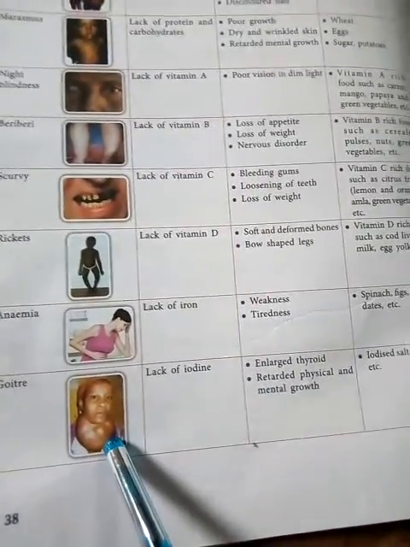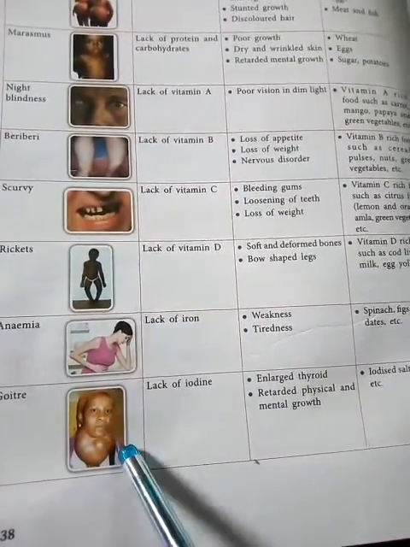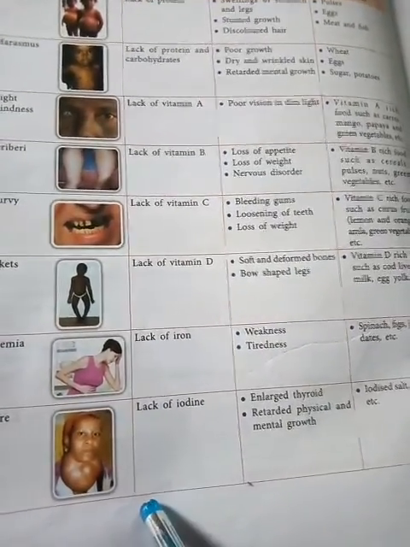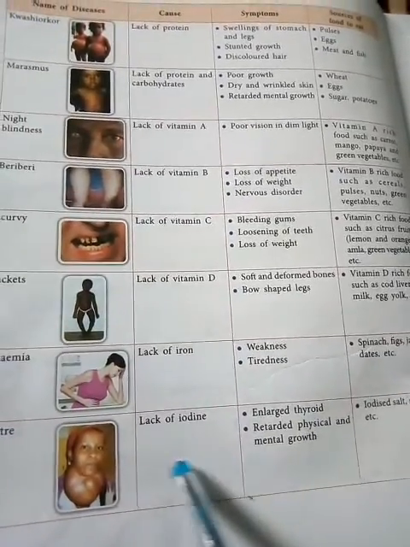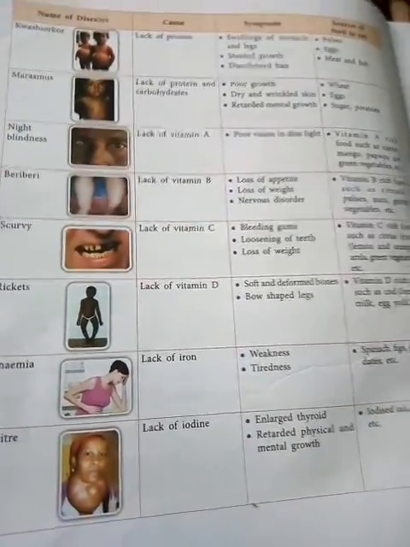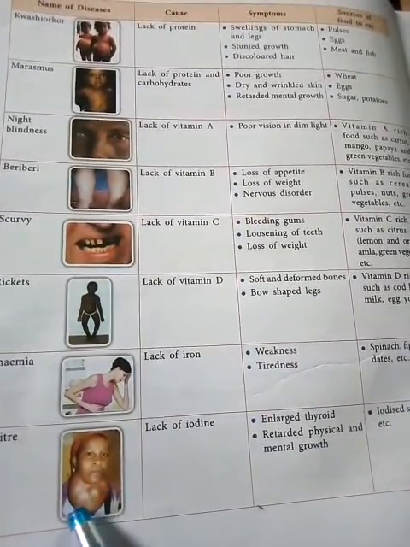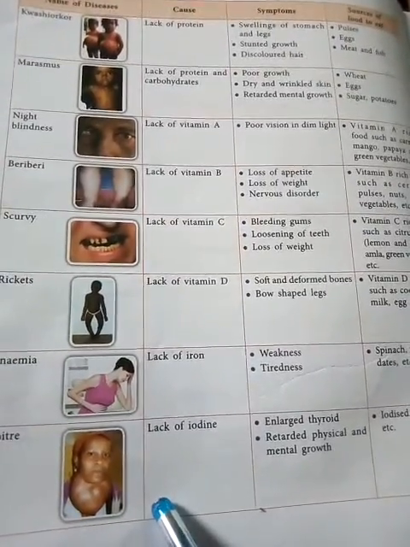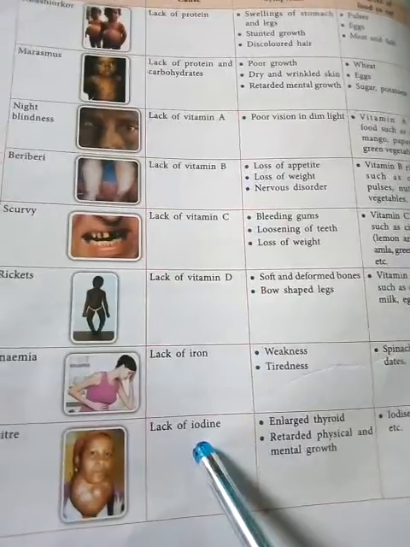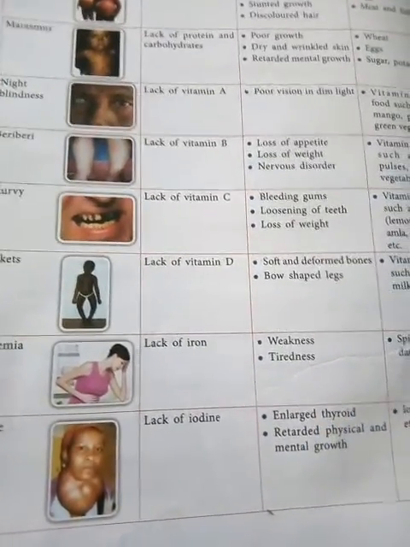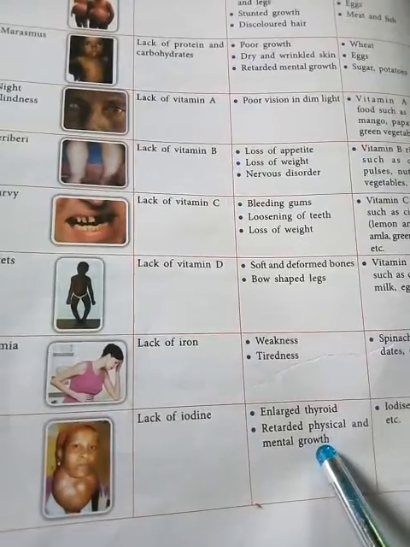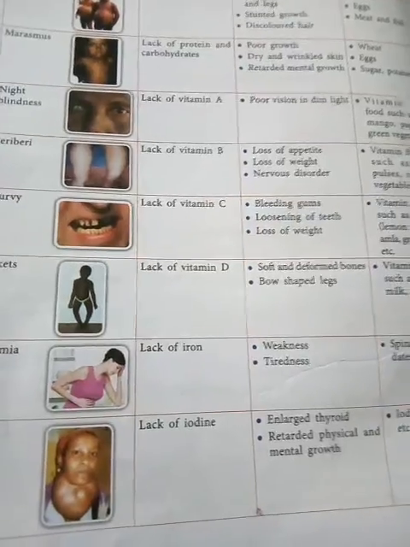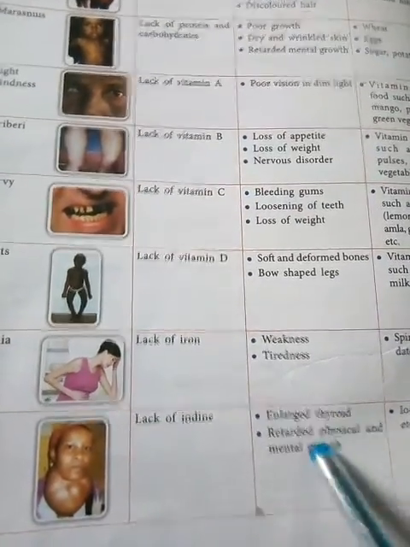Then goiter. Goiter is caused due to the lack of iodine. Generally in that person the thyroid is enlarged. Here in the neck there is a thyroid gland present, but due to the deficiency of iodine this thyroid is enlarged and that person's physical and mental growth is retarded.